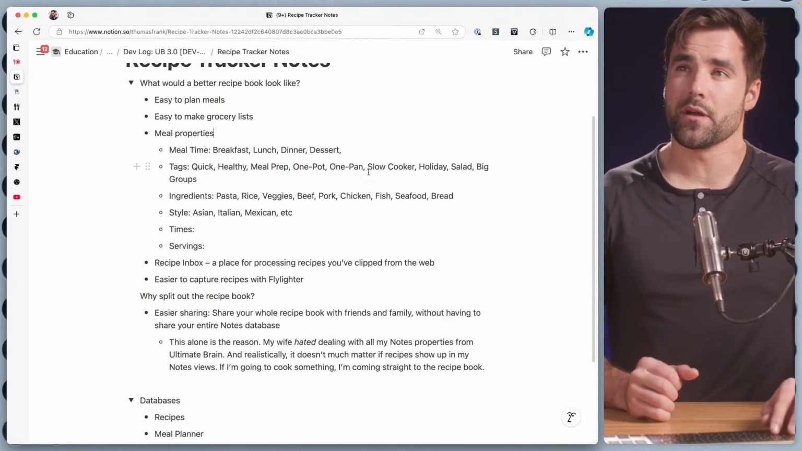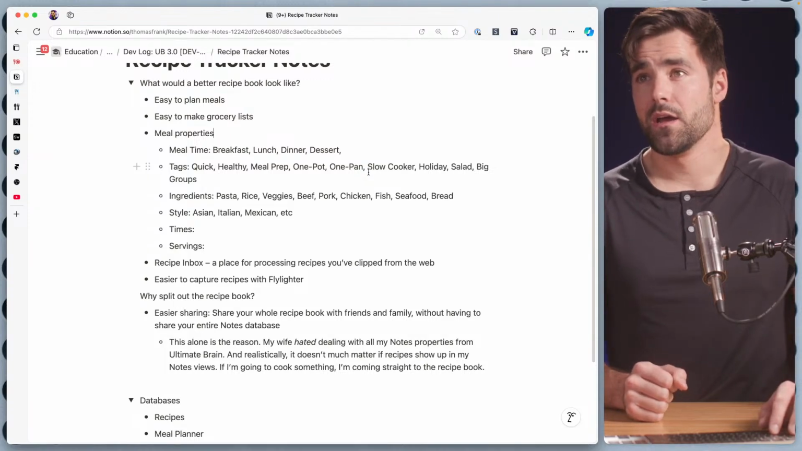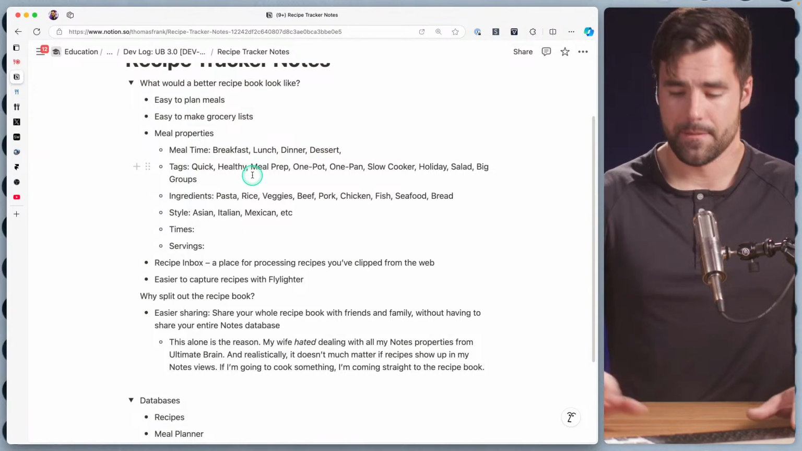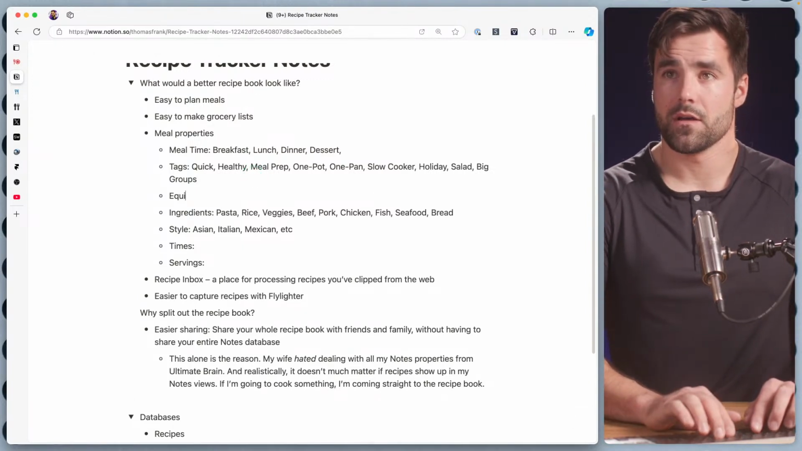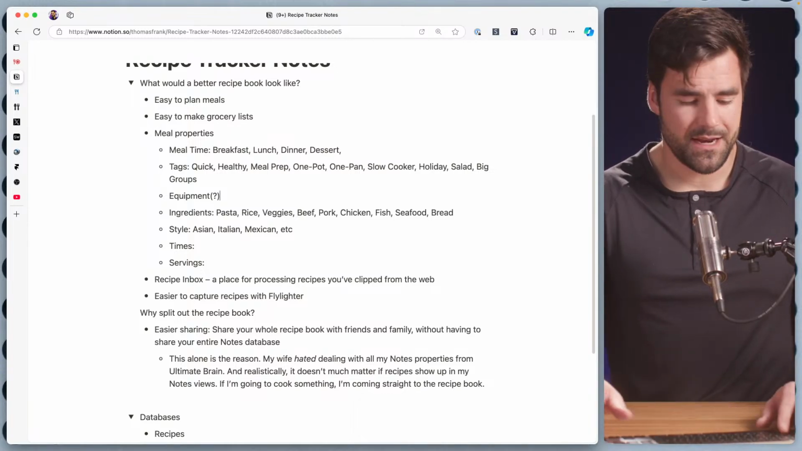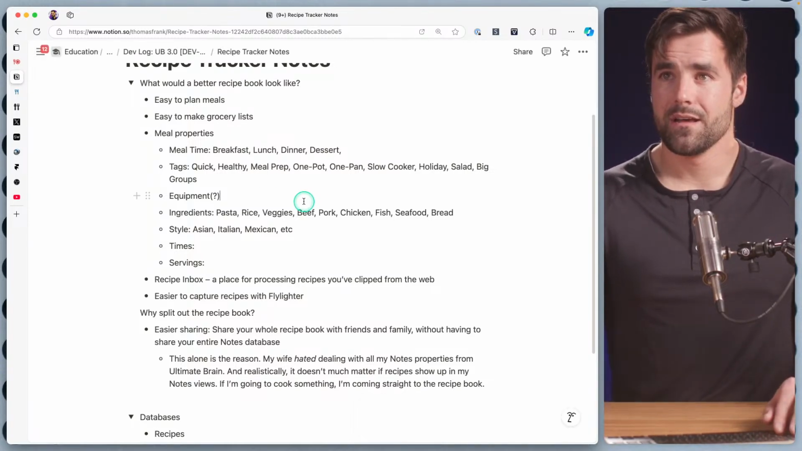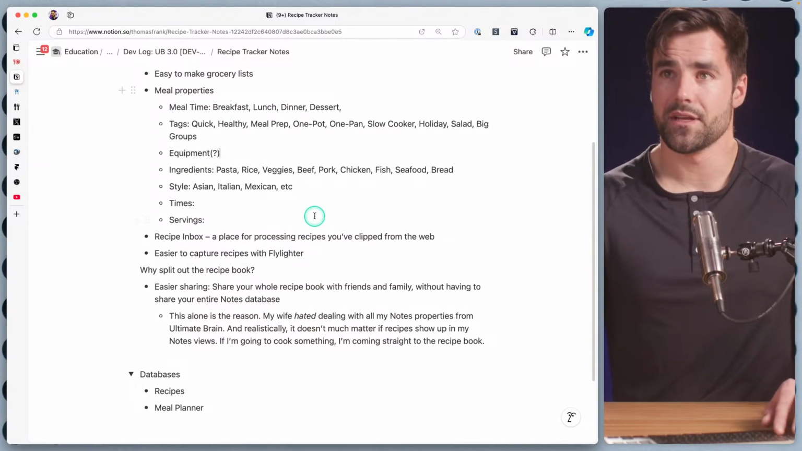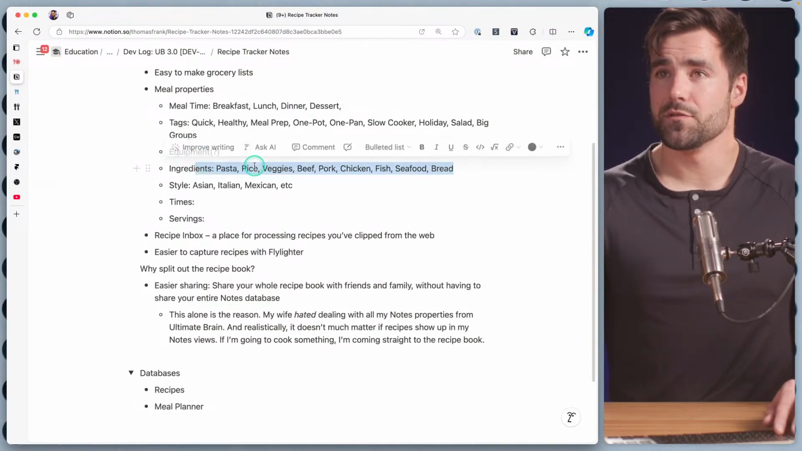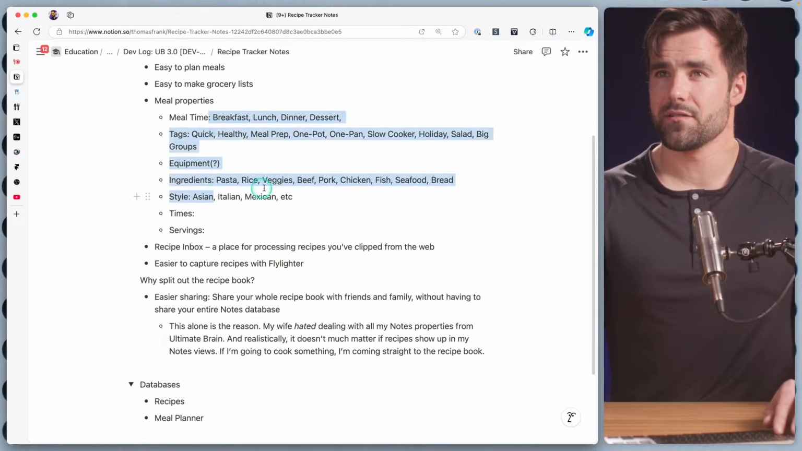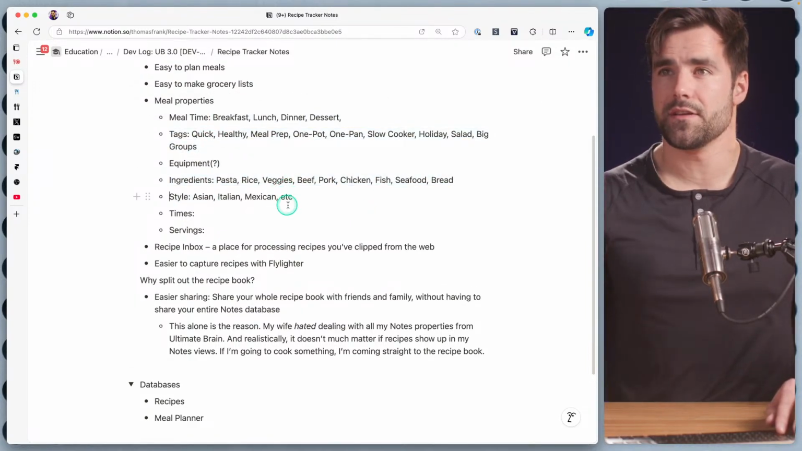I don't know if that should be broken off into an equipment tag or if it should be just a more categorical tag. Maybe we could also do, in fact, let me note this down, equipment. I'm going to put that little question mark there because I'm not entirely sure that I want to have an equipment tag or database. Again, I don't want to over-engineer things too much, but I am going to note that down there. And then I think ingredients could be useful as well. So I think this list right here is going to give us a decent list of either select or multi-select properties we can use for tagging purposes.